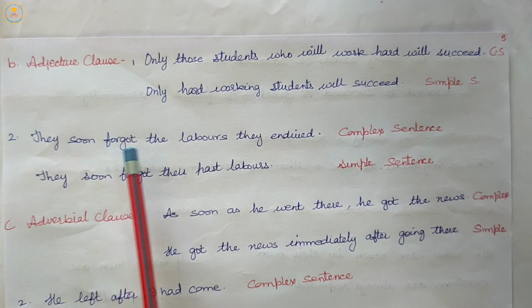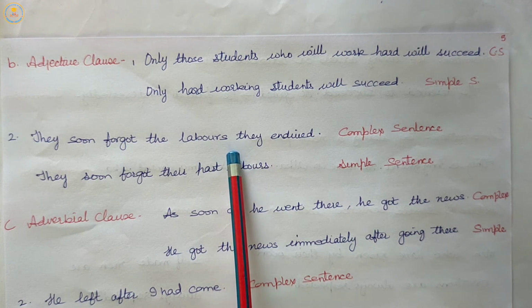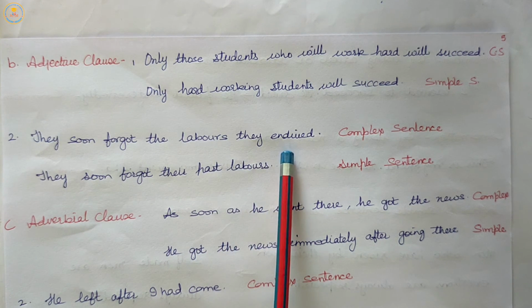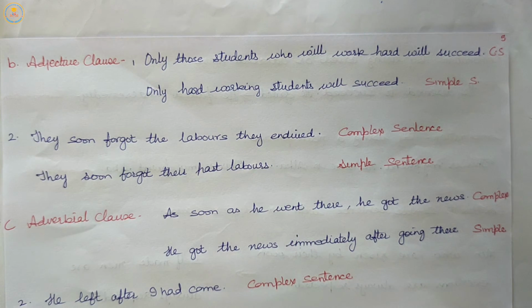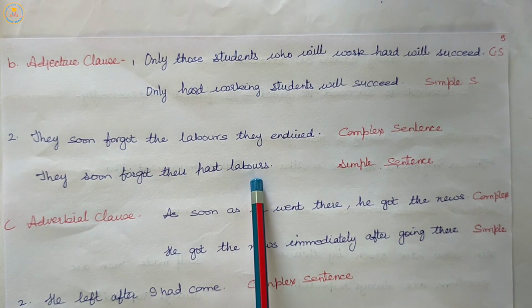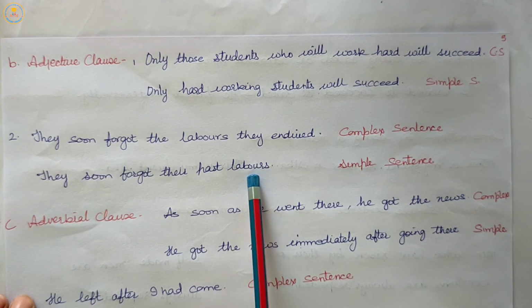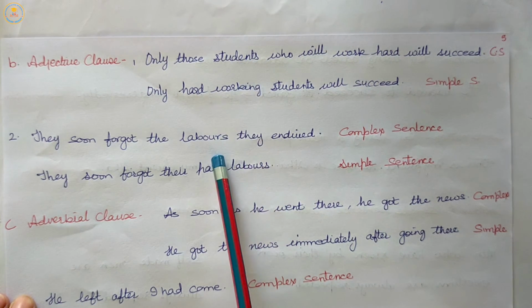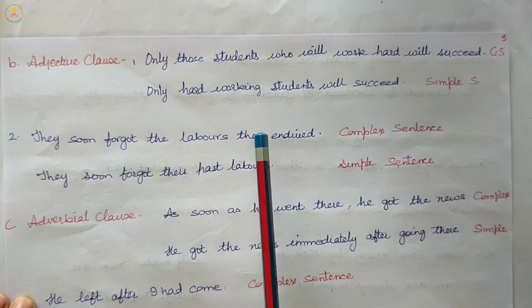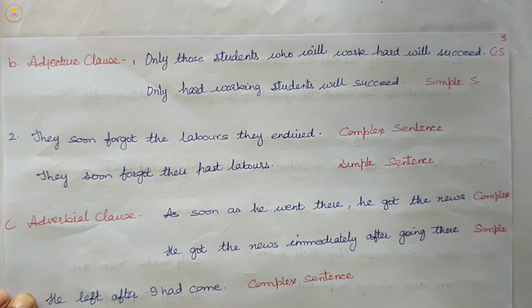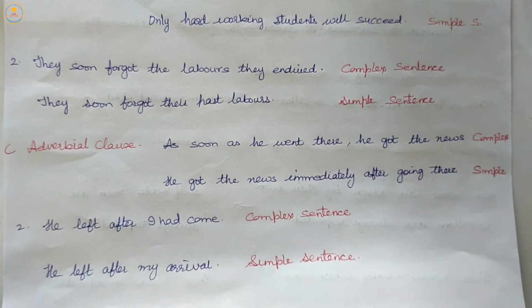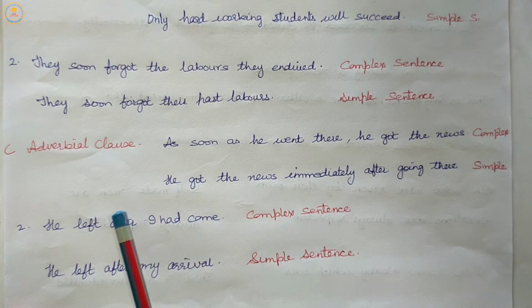They soon forgot the labors they endured. Let us transform it into simple. They soon forgot their past labors. So here some examples related to adjective clauses are given. Thoroughly read these examples. Next is adverbial clause or adverb clause.